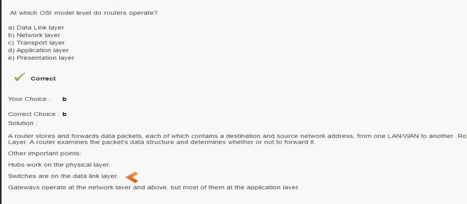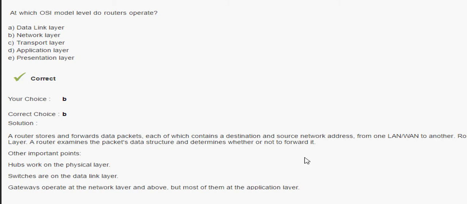A gateway operates at the network layer and above, most of them at the application layer. The router stores and forwards the data packet, each of which contains the destination and source network address, from the LAN or WAN to other routers. It operates at the third layer of the OSI model, the network layer. A router examines the packet data structure and determines whether or not to forward it.